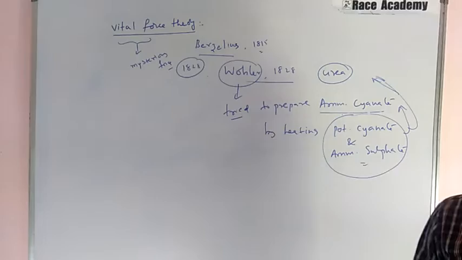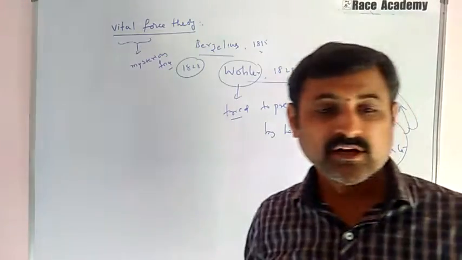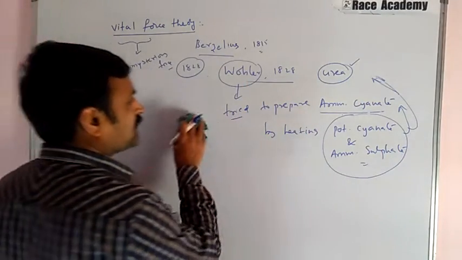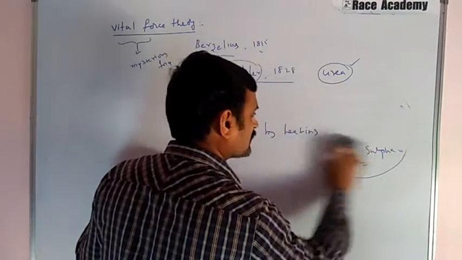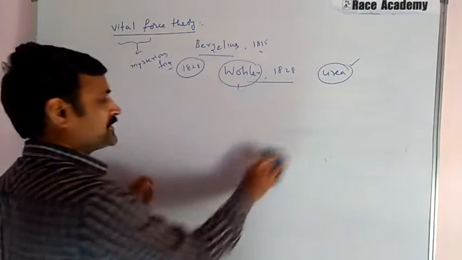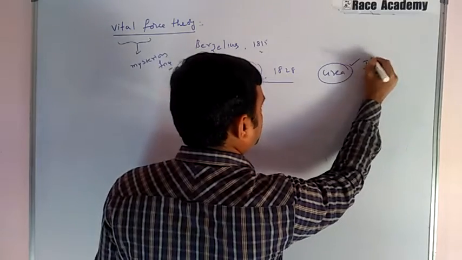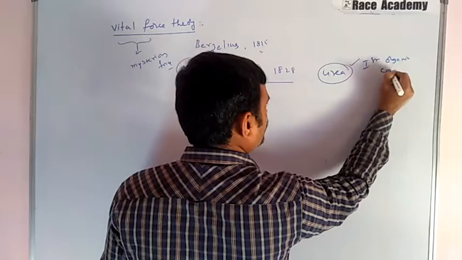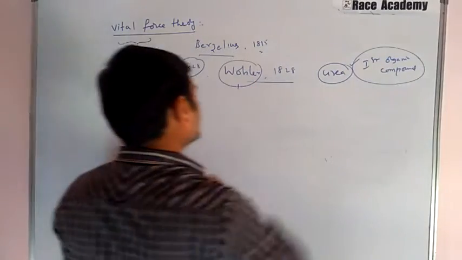So urea is said to be the first organic compound prepared in the laboratory. Now we'll see that chemical reaction prepared by Wöhler, the first organic compound prepared in the laboratory.